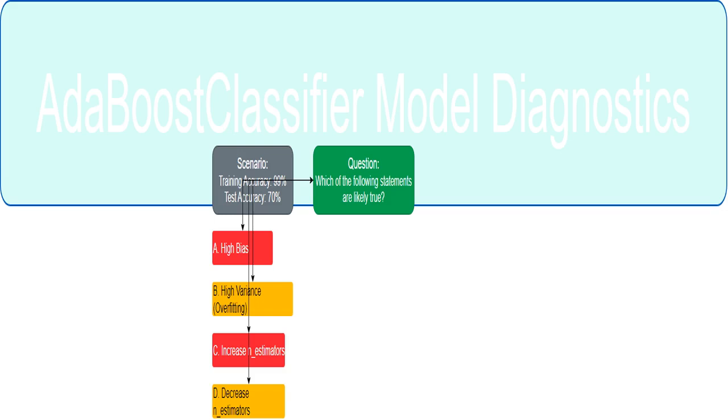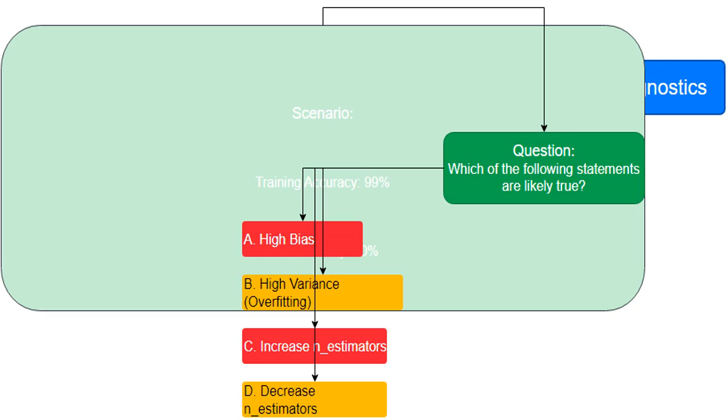I'm analyzing an AdaBoostClassifier model, a type of machine learning model that combines many simpler models. I'll be focusing on how well it performs. The model is performing extremely well on the data it was trained on, 99% accuracy, but significantly worse on new, unseen data, 70% accuracy. This difference is a big red flag. It suggests a problem with how well the model generalizes.